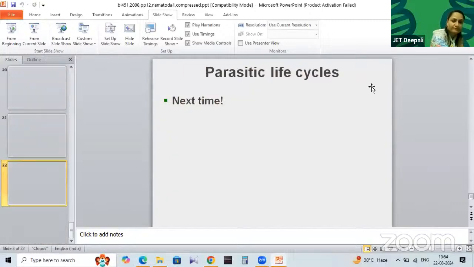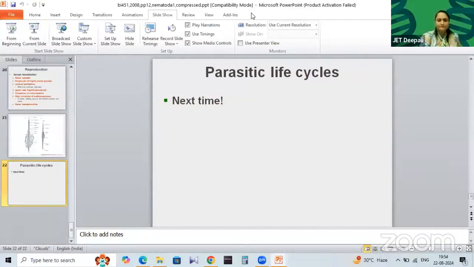Parasitic life cycle. So this is all about the phylum Nematoda. Any question? This is a very small phylum. Roundworm, keep in mind. Phasmids and amphids you have to keep in mind. The male is small, the female is larger. Development is direct or indirect. What are the main points you need to focus on?